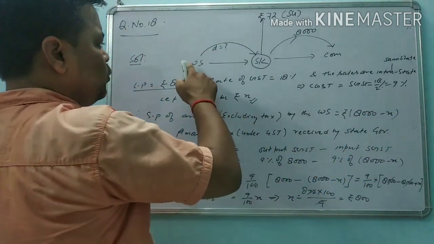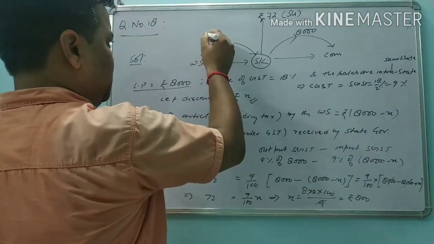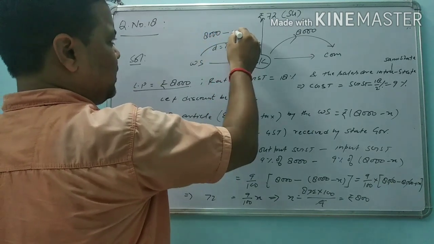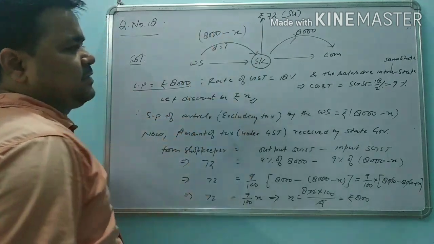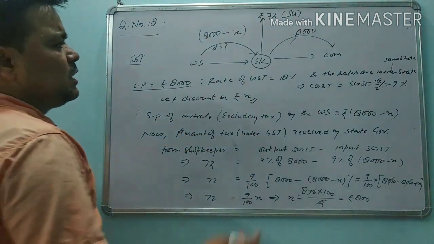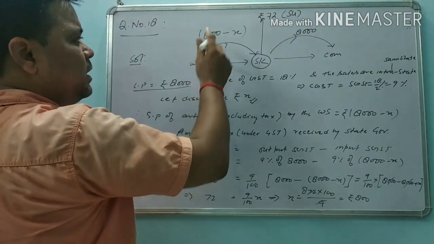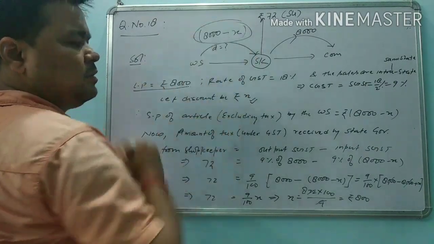It means the wholesaler will give the shopkeeper the list price 8,000 and the discount, whatever we are taking as X. It means the shopkeeper will pay GST to the wholesaler on this money. Okay.